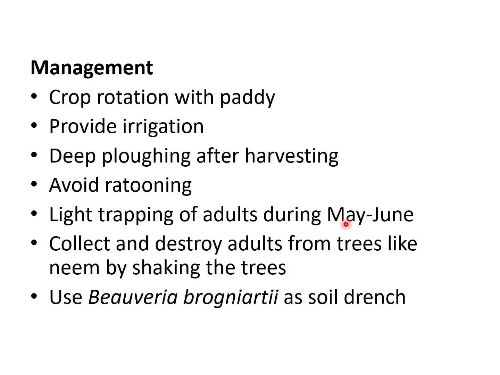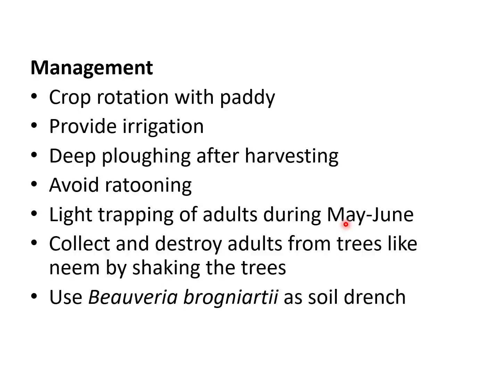That means once we apply it, the pesticide hardly reaches beyond the top 30 centimeter layer of the soil. The grub starts moving deep into the soil. Once the toxic effect of the pesticide is over, it comes to the top and again starts feeding on the root. So one way to manage the pest is to go for crop rotation with paddy. If you flood the field for paddy cultivation, it is one way to manage the pest. The crop duration for paddy is 3 to 4 months. That means we flood the field for 3 to 4 months. That's enough for